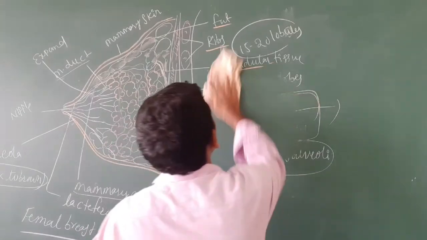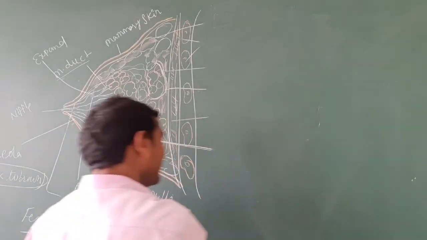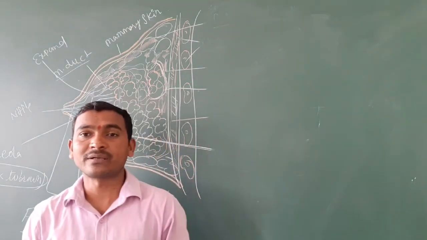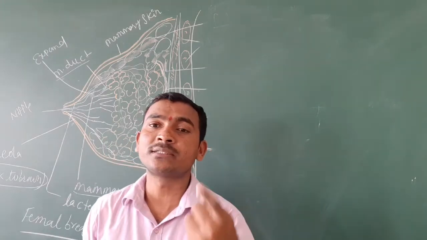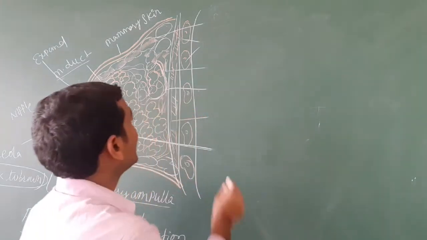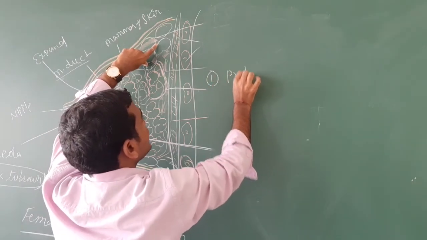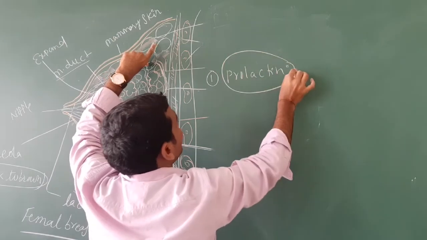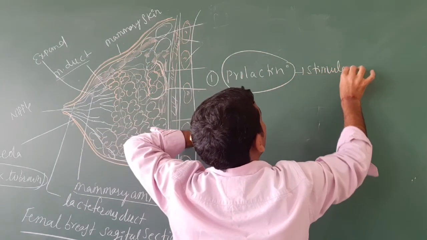The production of milk is activated during pregnancy time, but in non-pregnancy time it does not release milk. During pregnancy one hormone is released, the prolactin hormone.